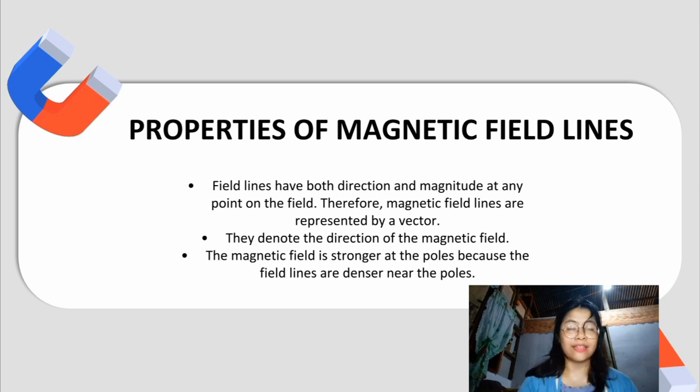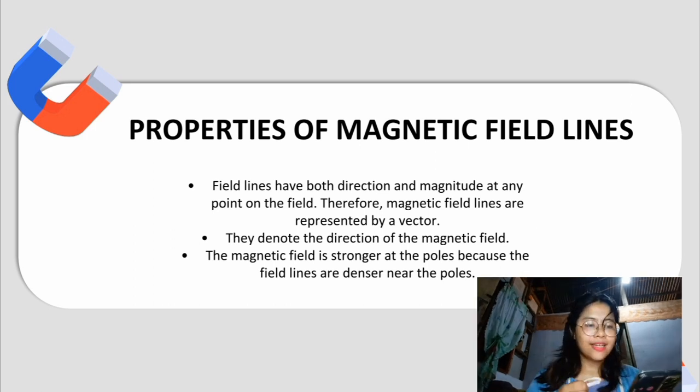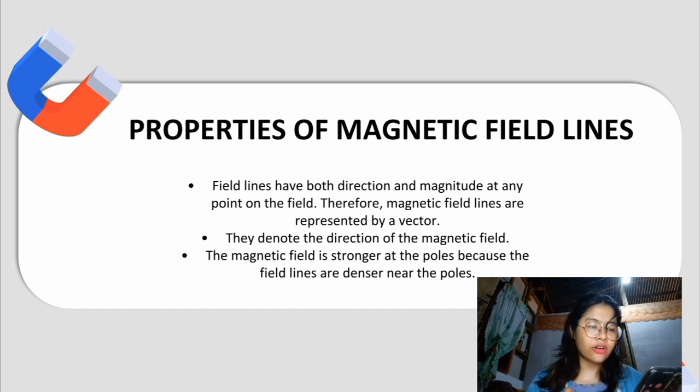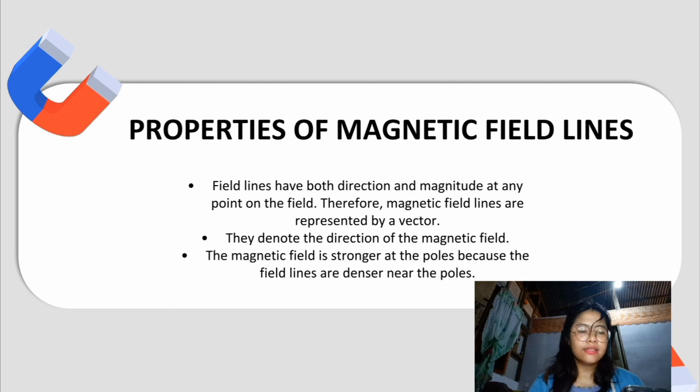where it is placed. The sixth property of the magnetic field lines is the magnetic field is stronger at the poles because the field lines are denser near the poles. This implies that the density of the field lines indicates the strength of the field. The closer the magnetic field lines are, the stronger the magnetic field at that point.